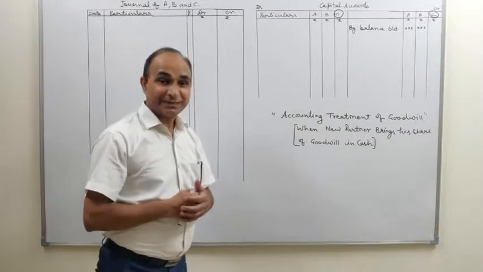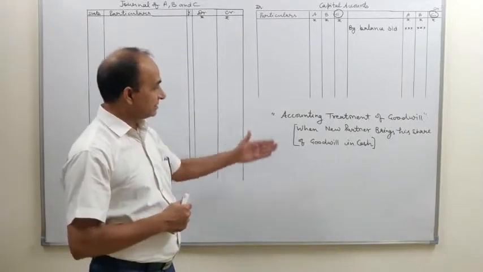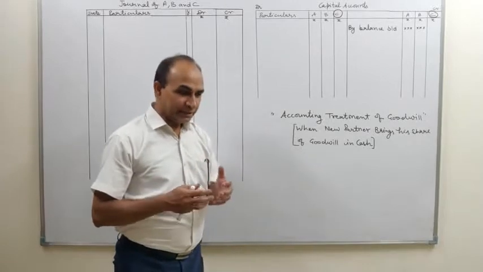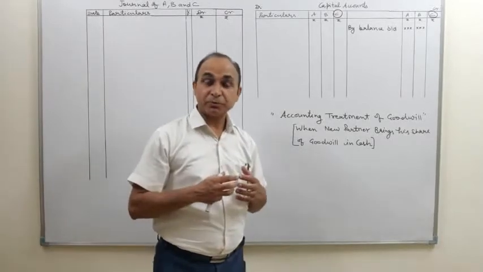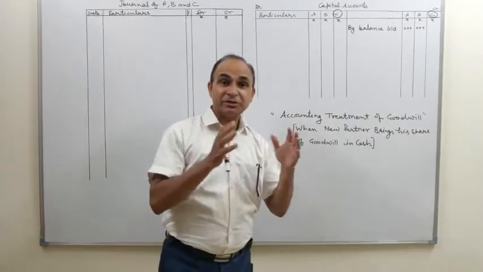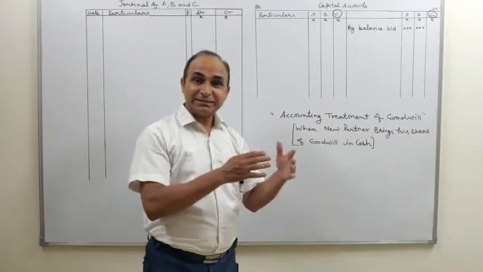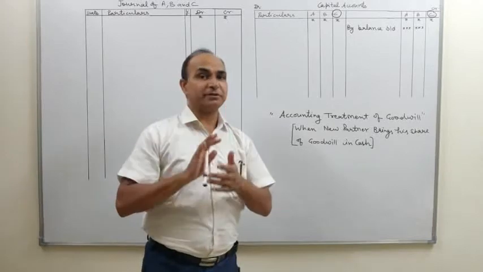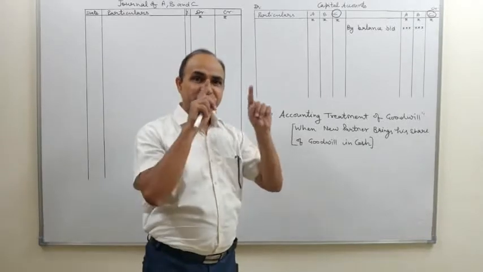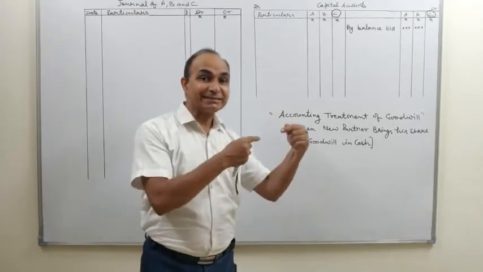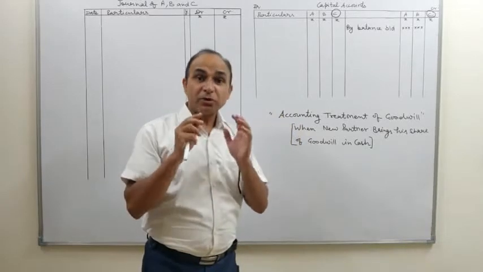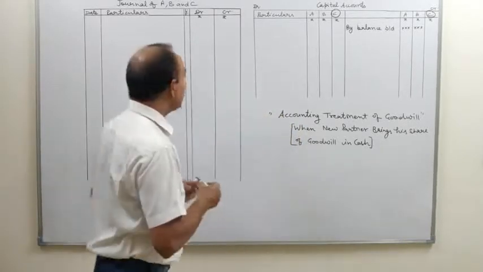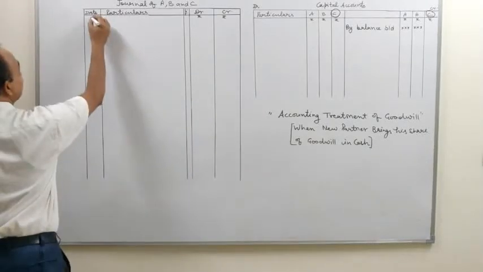Further, the first entry which is passed in this case. Students, before we record the cash brought in by the new partner as his share of goodwill, we have to see the balance sheet of the old firm. If in the balance sheet of the old firm on the asset side, goodwill account already appears. Remember students, if goodwill account already appears, I would start with this.